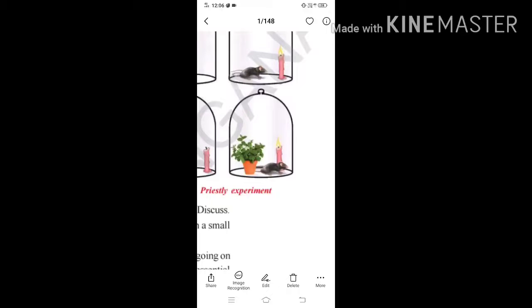This oxygen only the plants were able to produce, and that oxygen was being utilized for all the combustion activities taking place on the surface of the earth, and also by living organisms, whether a minute microscopic organism or a macroscopic organism, invertebrate or vertebrate, any type of living organism, including the plants. So finally, Priestley showed that plants restore the air which breathing animals and burning candles remove. This is a very, very important point.